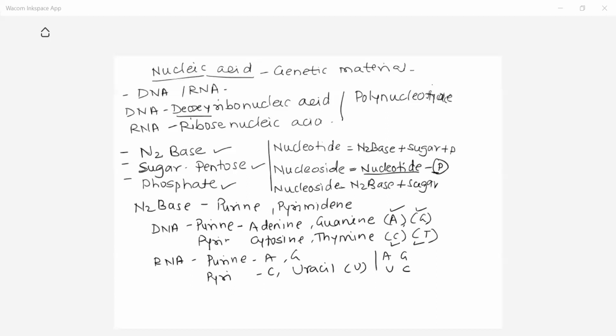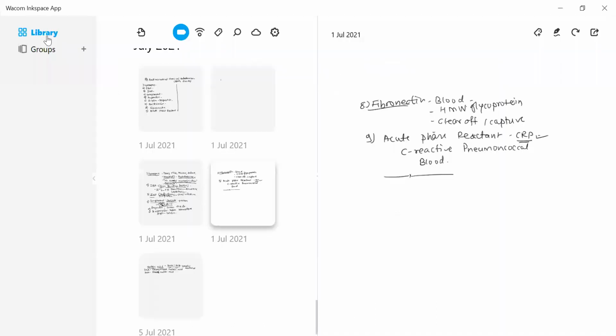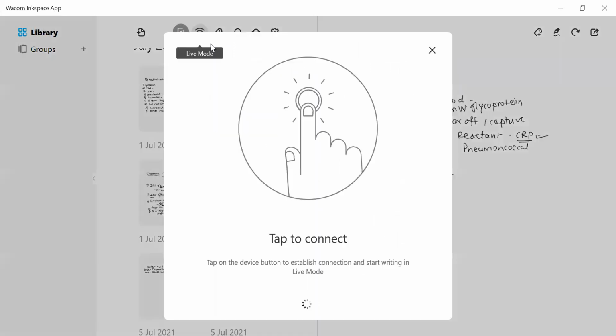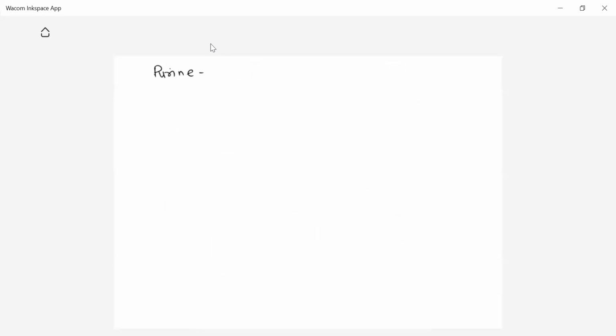Now let us see the structure of these purines and pyrimidines. First of all, change the page. In case of purine, the spelling of purine is short but the structure is big. It is a 9-membered ring structure, and the structure consists of a double ring.